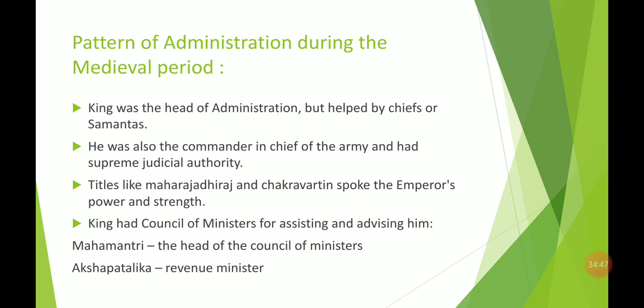So here I told you that the king is not alone. He had a council of ministers, and those ministers were helping him in running the territories or the kingdom. Like there is the Mahamantri. The Mahamantri was the head of the council of ministers. There were several ministers, there is one head, and the head was known as the Mahamantri.